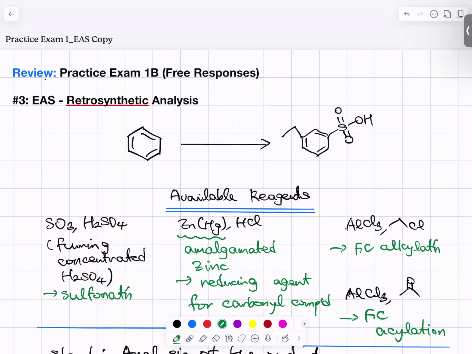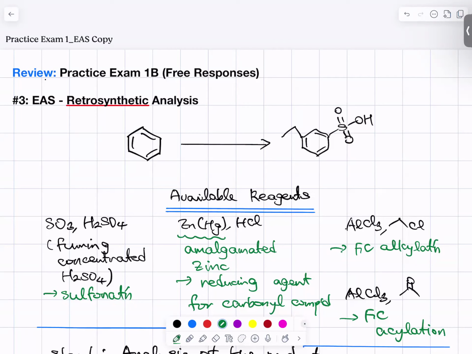So we are starting, as always, with benzene. And when you see the product, we see it is a di-substituted product. This is a 3-ethyl 1-sulfonyl benzene. And we have available reagents.